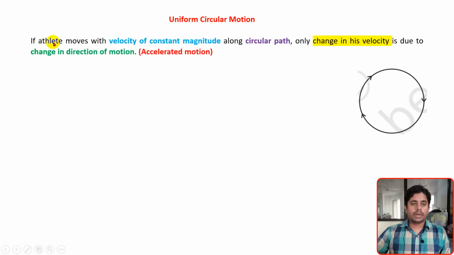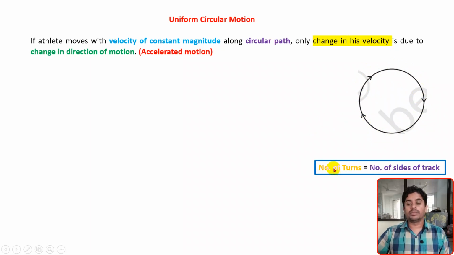Hello everyone, let us continue our discussion on uniform circular motion. If an athlete moves with a velocity of constant magnitude along a circular path, the only change in his velocity is due to the change in the direction of the motion. We have considered the circular path, and when the athlete was running with a constant speed, the change in his velocity was not because of change in speed. It was because of change in direction, right?